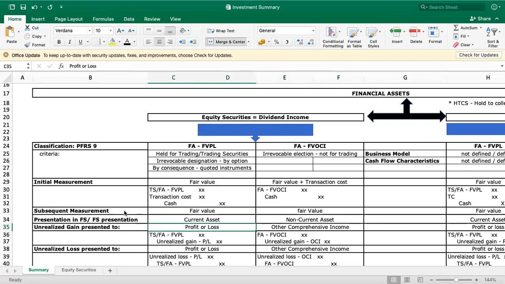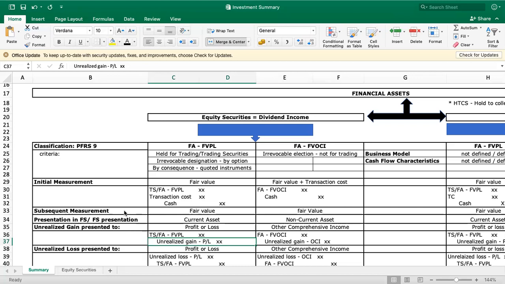So how are we going to account for the unrealized gain? Our journal entry, if there is unrealized gain, is we debit, since there's an increase in the value of the investment from initial measurement to subsequent measurement, the trading securities or the financial asset at fair value through profit or loss, and we credit unrealized gain. Unrealized gain is presented under other income in your income statement.